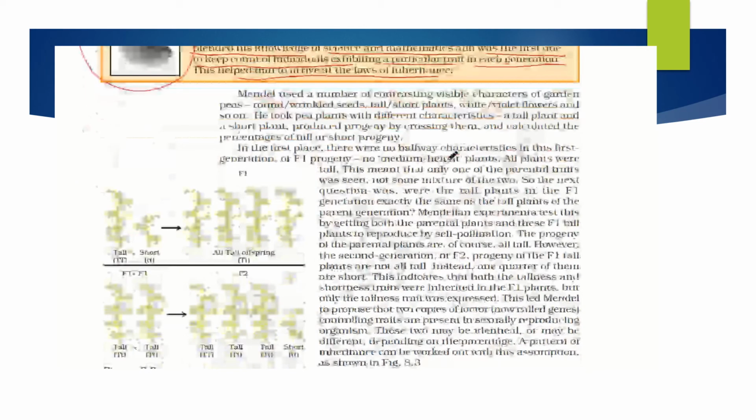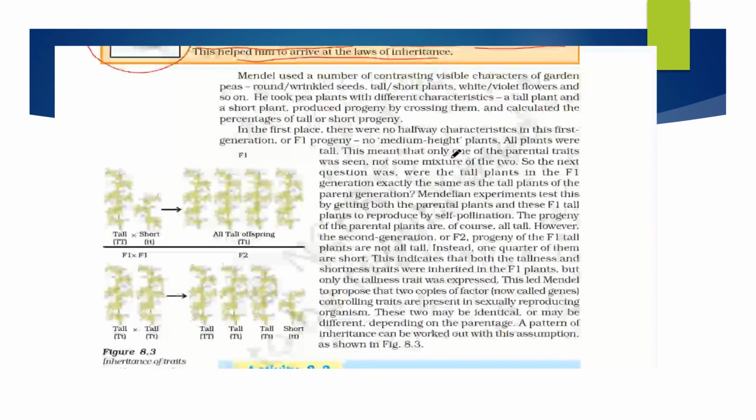So how did Mendel work? As he was in the monastery, Mendel had a huge place. He started his work with pea plants, and there were contrasting visible characters in garden peas. He took round peas as well as wrinkled seeds, tall pea plants as well as short plants, and white flowers as well as violet flowers, and so on. These are the main traits he worked on, and he worked on several other traits as well.